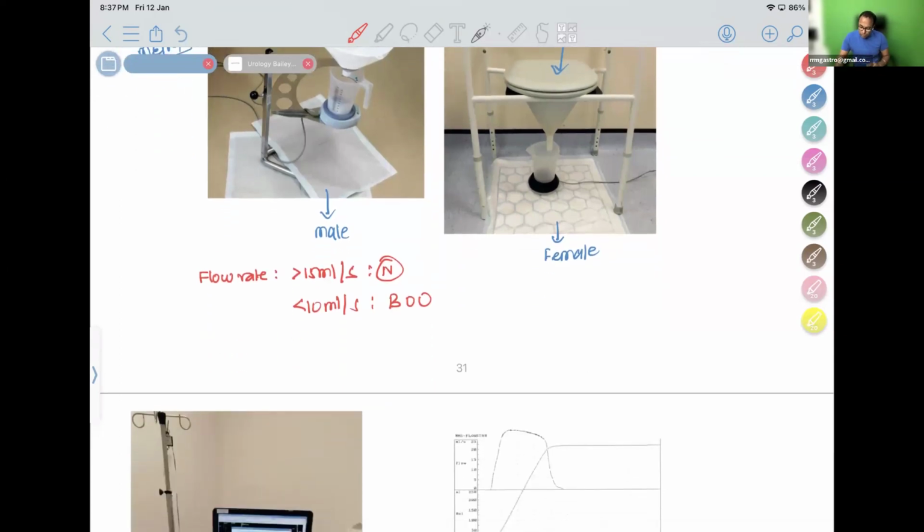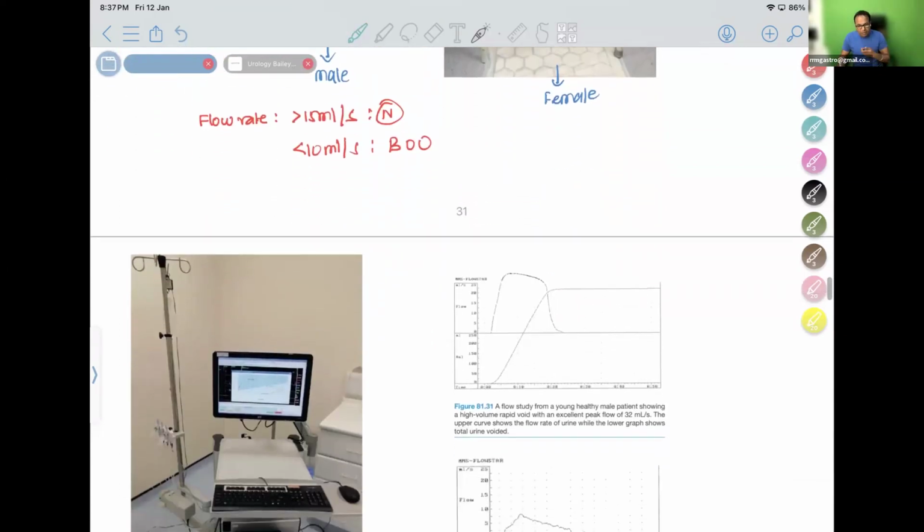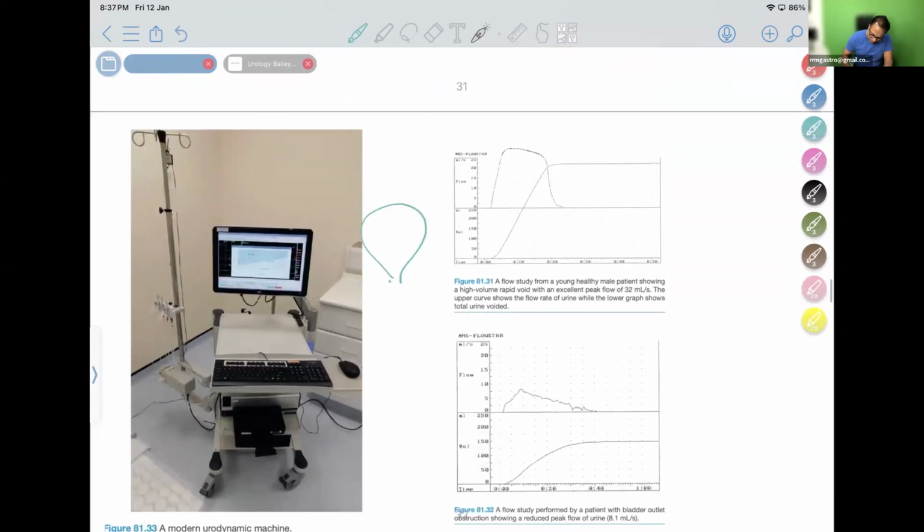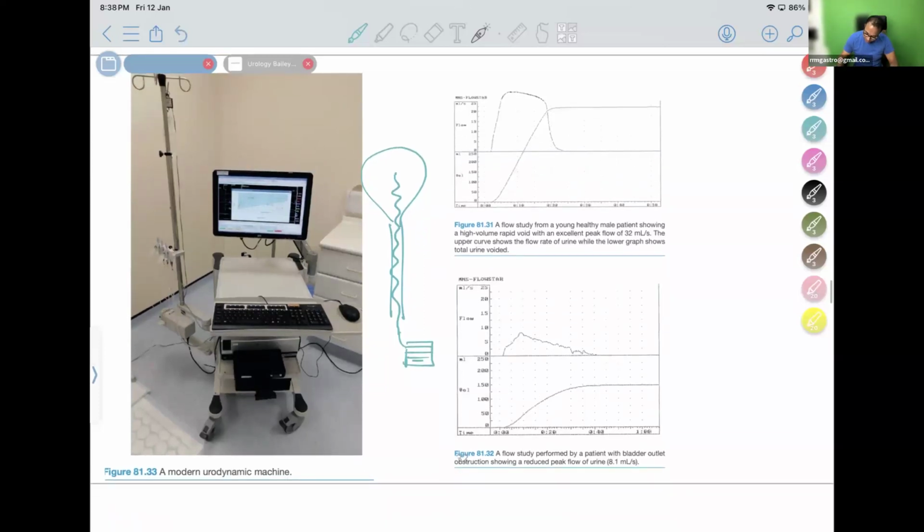At the same time, we can also connect one sensor. We can put a catheter into the bladder. We can put a catheter like this. Catheter channel can be passed into the bladder, and through that, at that time, you can ask the patient to pass urine. You can find out the voiding pressure. This is known as urodynamics. Voiding pressure can be calculated.